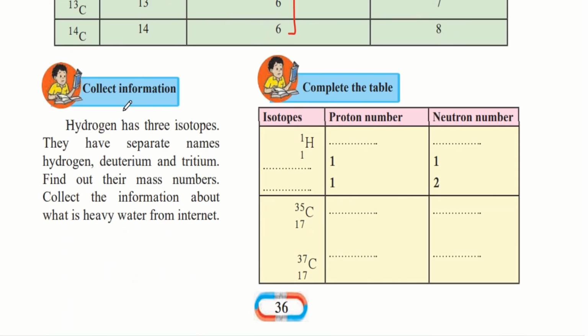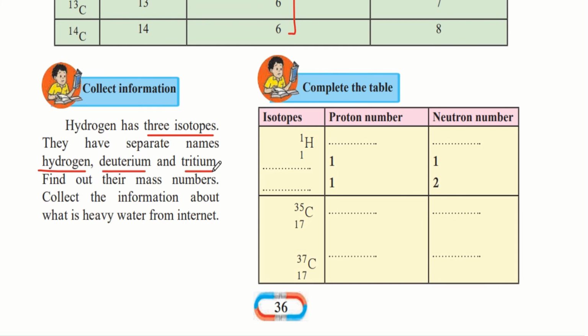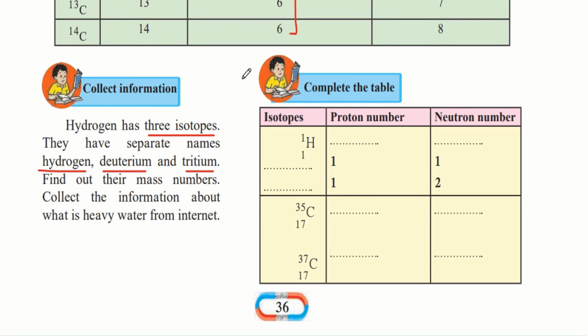Collect information. Hydrogen has 3 isotopes. They have separate names as well. It's called as hydrogen, deuterium and tritium. Find out their mass numbers. So the conventional way to write elements is by writing the symbol, for example X of the element, and on the left side on top we have to write the atomic mass number, and below it we have to write the atomic number.